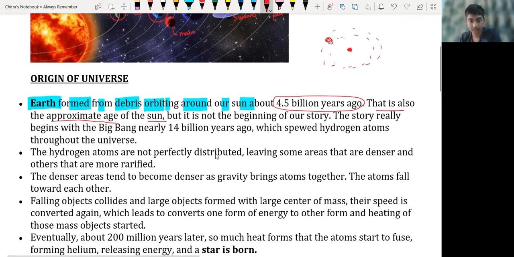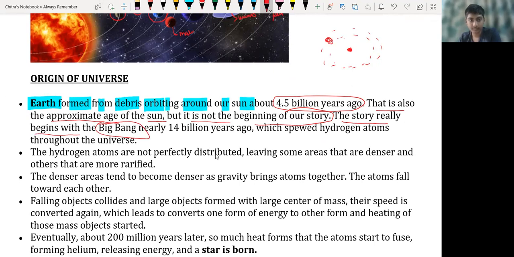But it is not the beginning of our story, of our life. It is not the beginning of human beings. The story really begins with the Big Bang. You know what the Big Bang is?